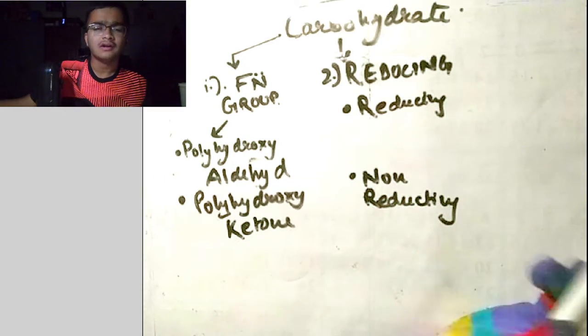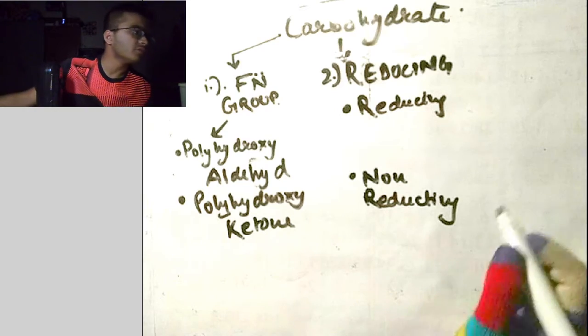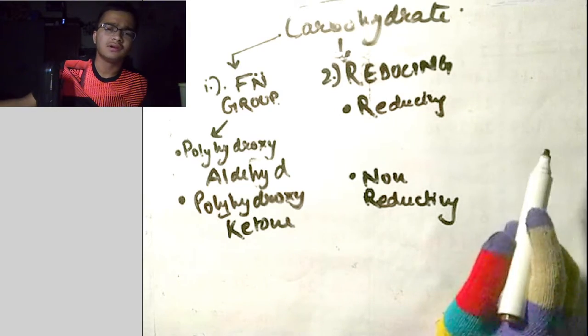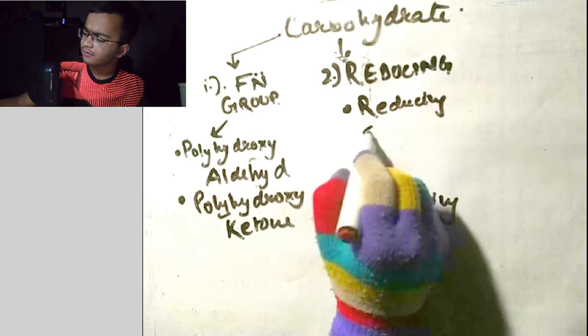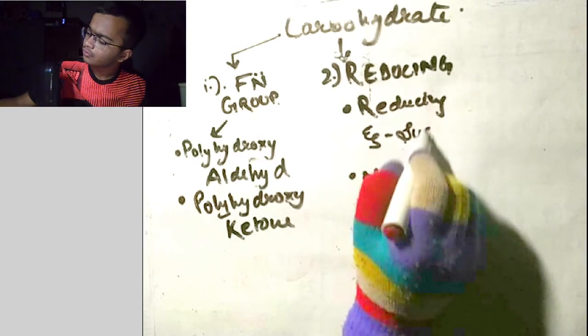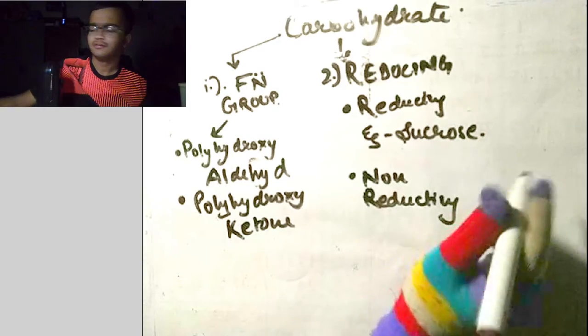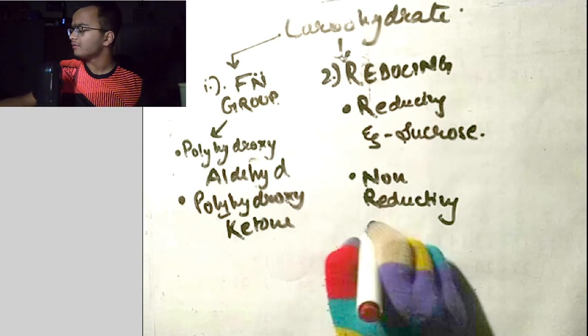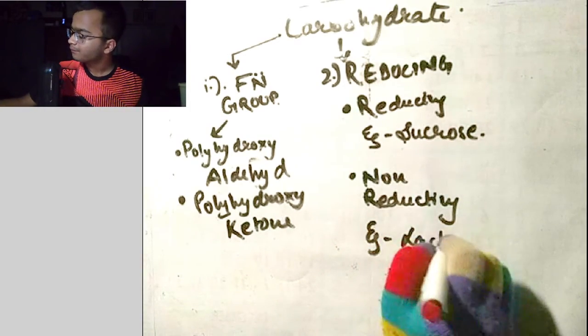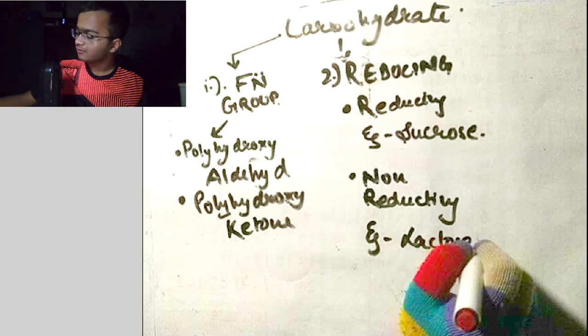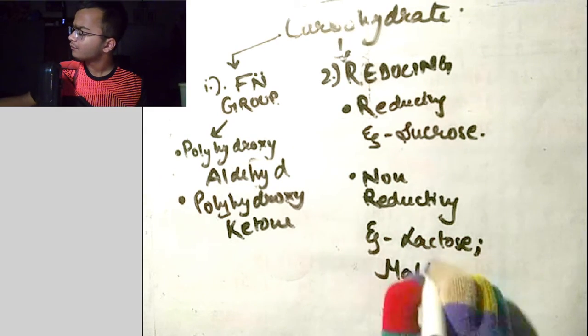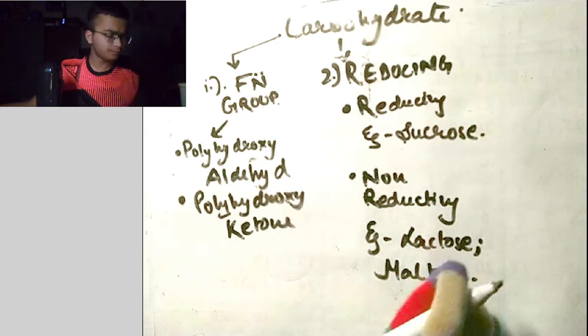Under reducing, we have the example of sucrose, which is an example of non-reducing sugar. Under non-reducing we have various ones, like lactose and maltose, and so on.